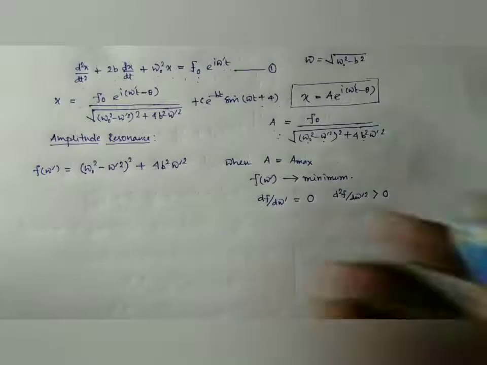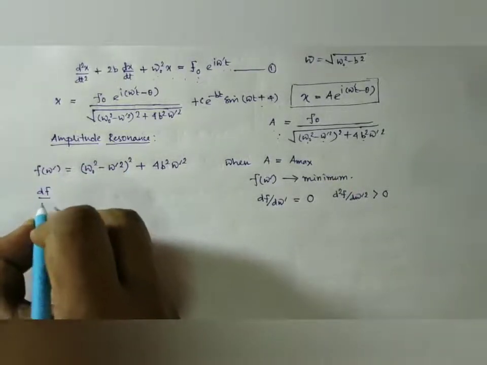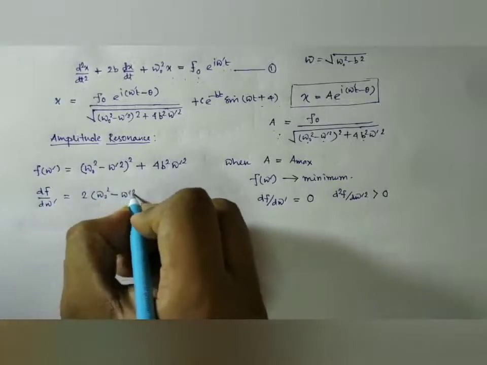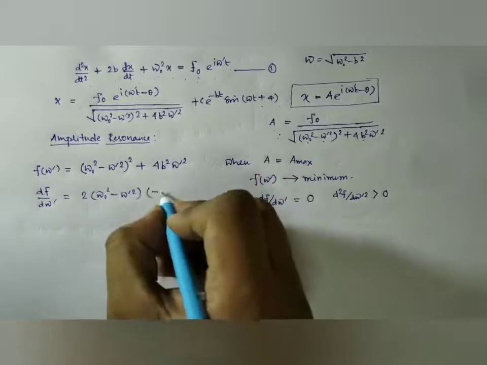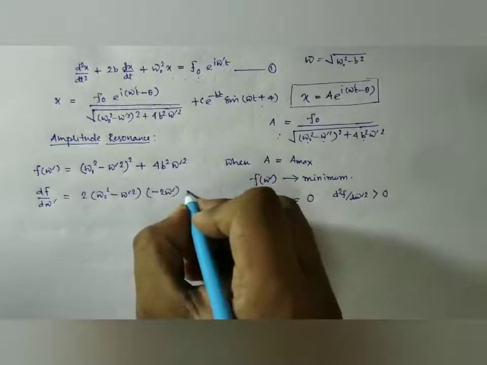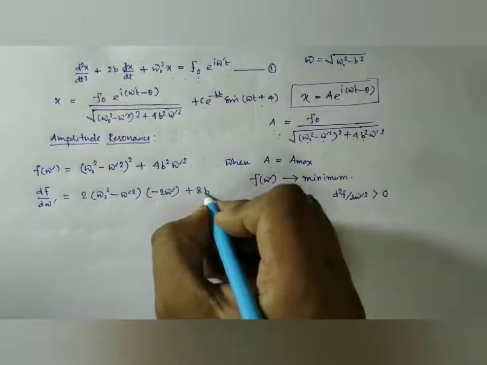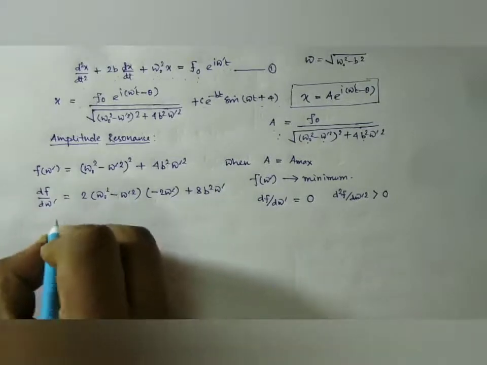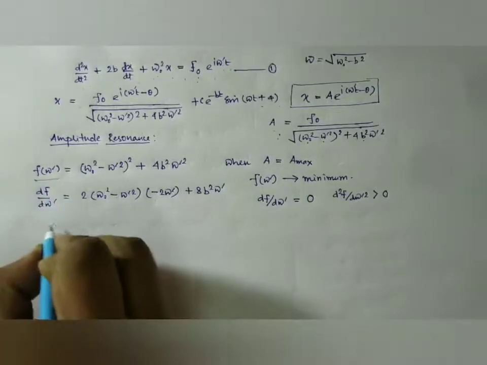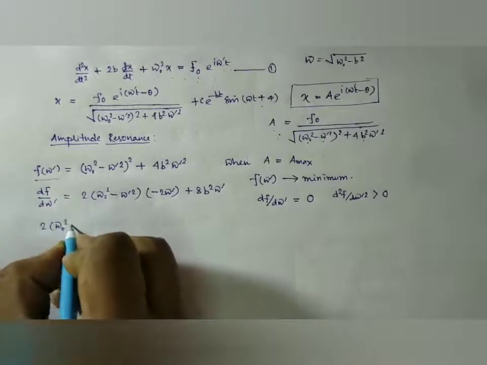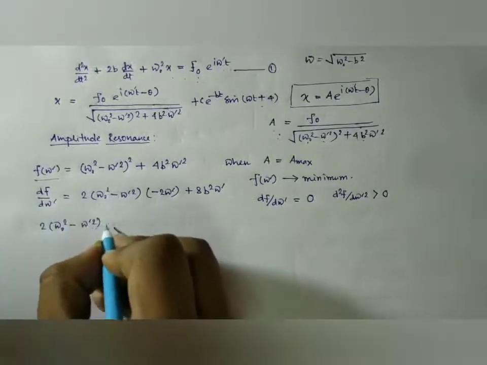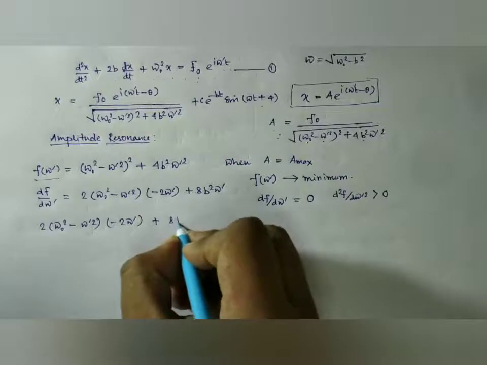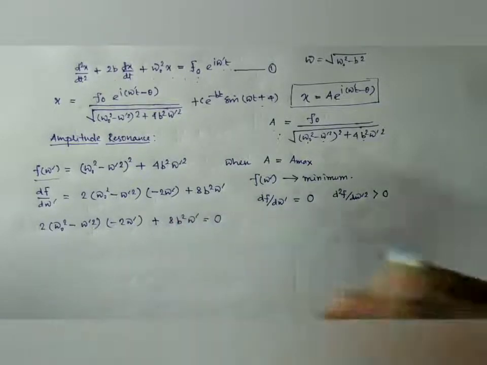Now taking the first order derivative, it is 2(ω₀² − ω'²)(−2ω') + 8b²ω'. For this function to be minimum, this should be equal to 0.